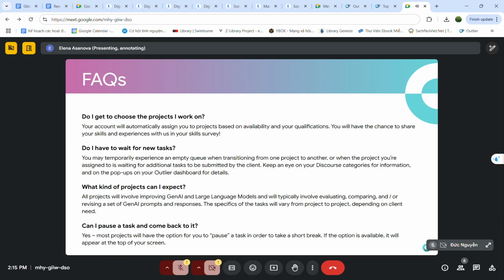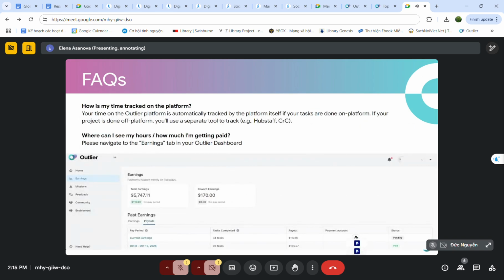When you are on a task, you can always pause it if you need a break or want to do something else, and then you return and finish it. Why is it important to mention? Because you will be paid by the time you spend on the task, and this time is automatically tracked by the platform itself.